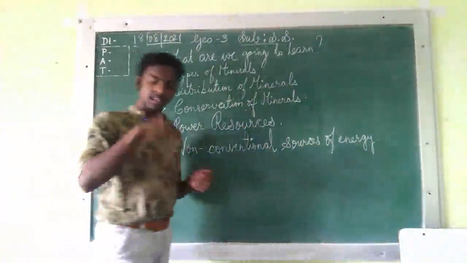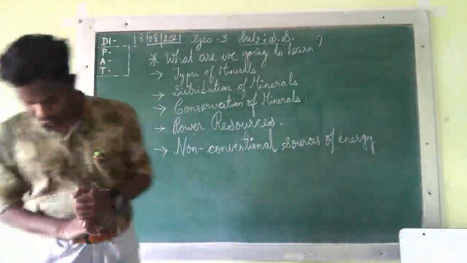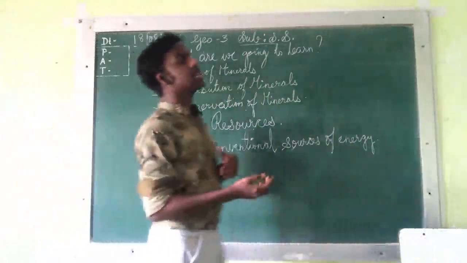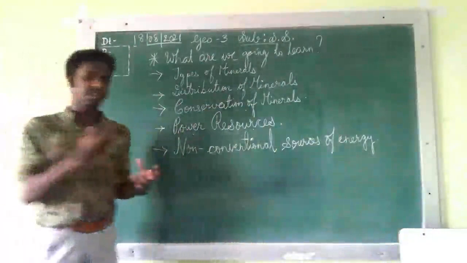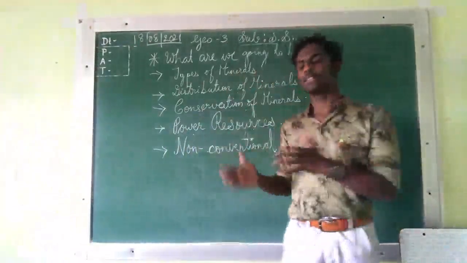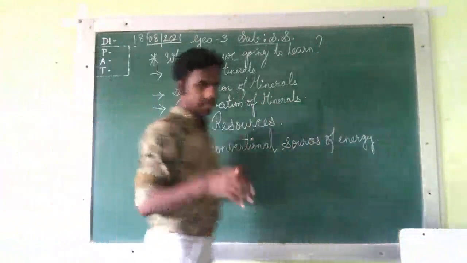Color, density, then hardness, then what comes? Chemical properties like the solubility, whether it is dissolved in water or not, that is known as solubility. So these are the properties of minerals. So these are the 4 points we have discussed. Okay, so that is done.